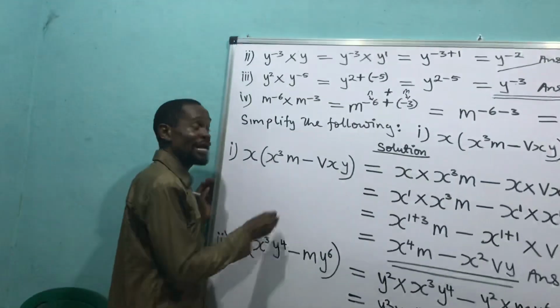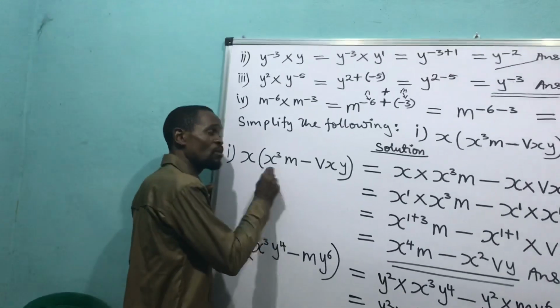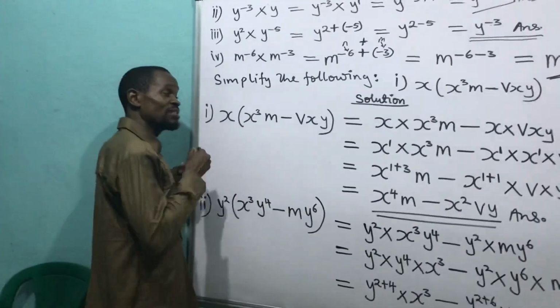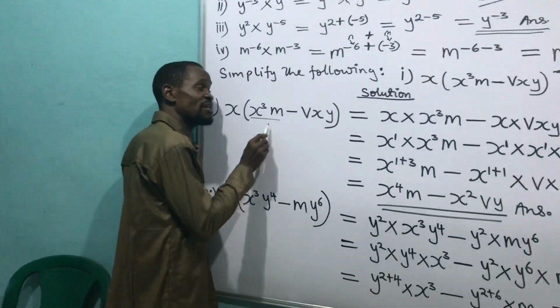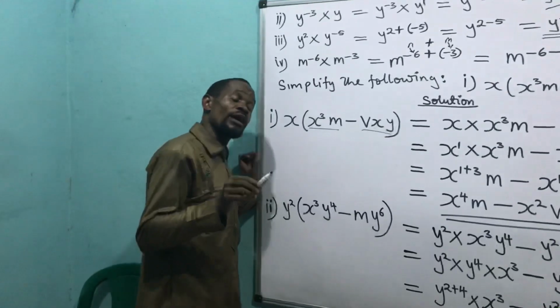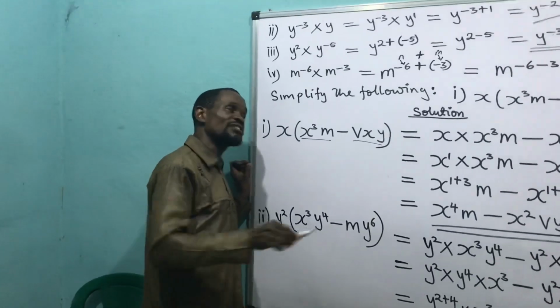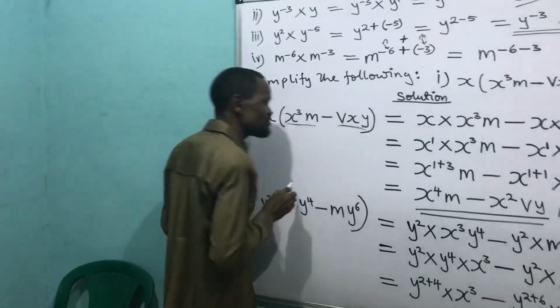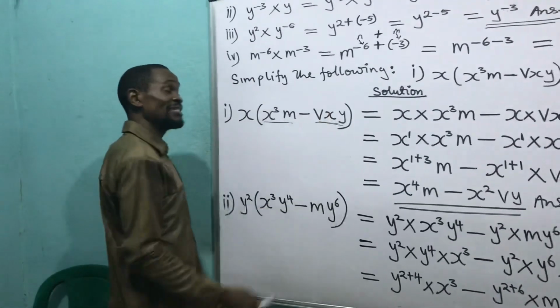How many terms are inside this bracket? Look at the family. One family here, and another family here. That is inside this bracket. I told you to go to JSS 3, where the work for JSS 1 to JSS 3 is, to learn what I mean by family. This is a family, and this is a family, and these two families are inside this bracket.